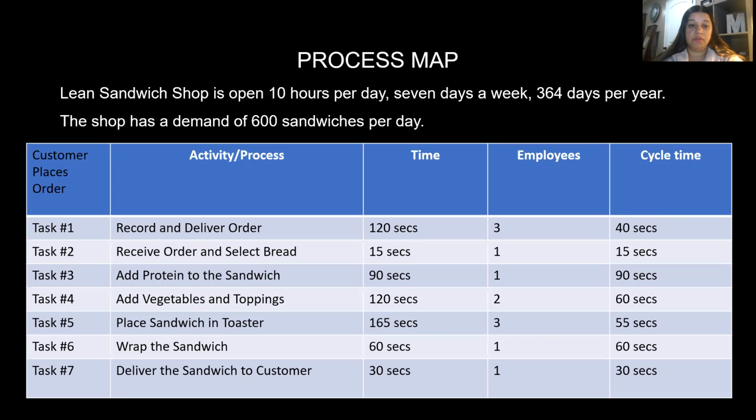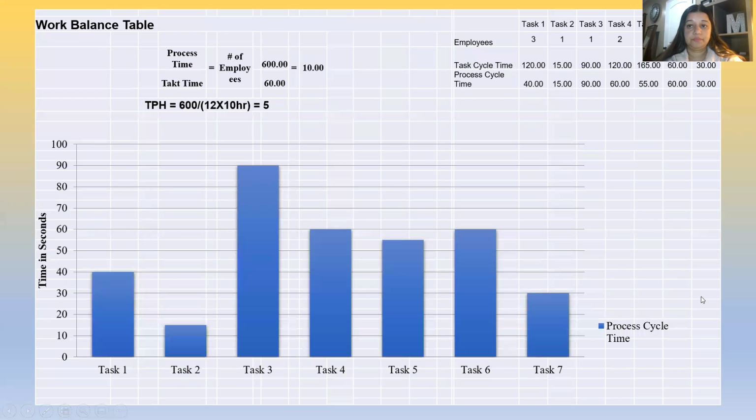Again, the value stream map over here, I have documented according to the task. There are 7 tasks to create the sandwich. And here are the timings for the tasks and the number of employees set up to perform those activities or processes, and the cycle time is calculated from the number of employees and the time to do that task. So here's the cycle time that's calculated.